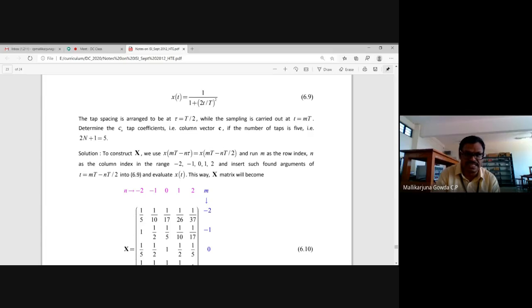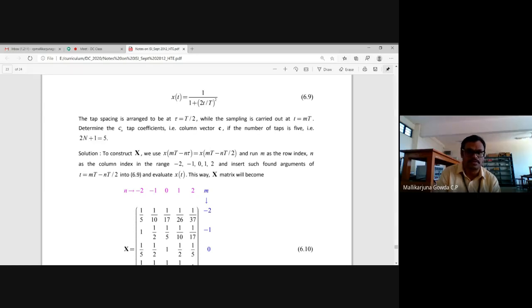So to find the first element of this X matrix, I substitute n as -2 and m also as -2, for this value of t. It means m is -2 and t is also -2. So what I get here is -2t minus of -2t by 2. Here minus of minus becomes plus 2t.